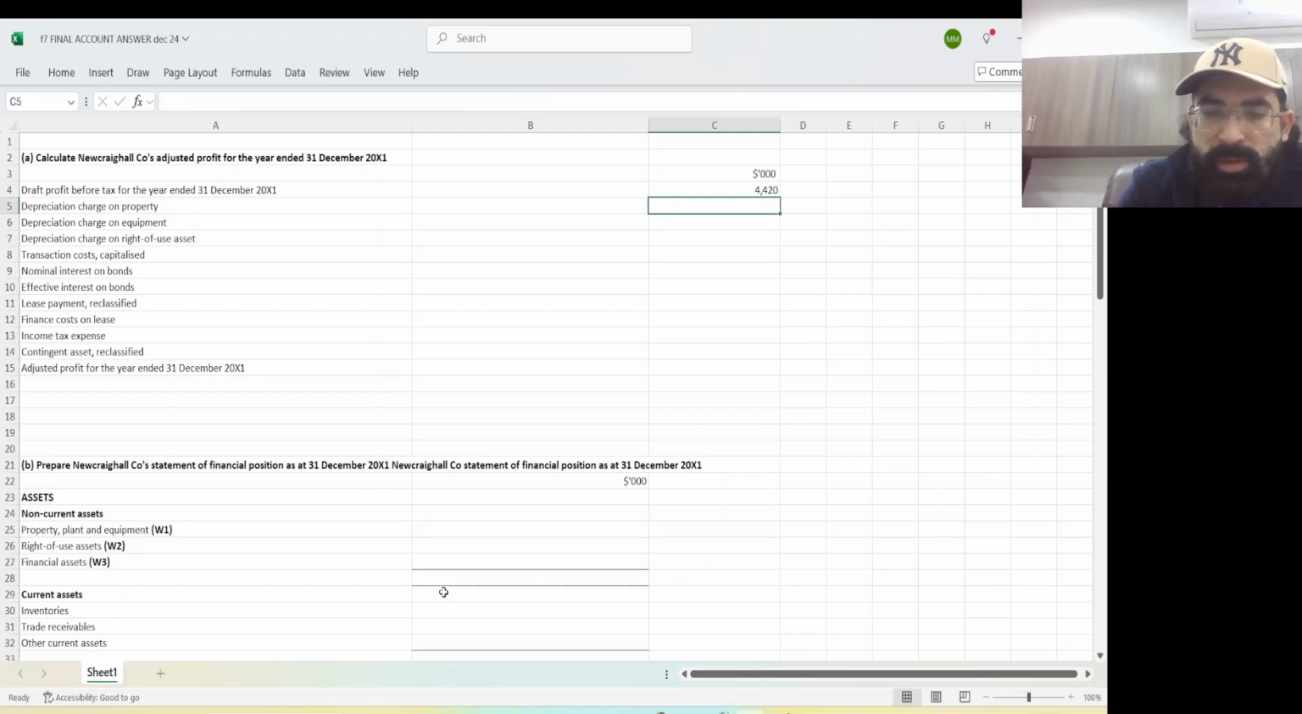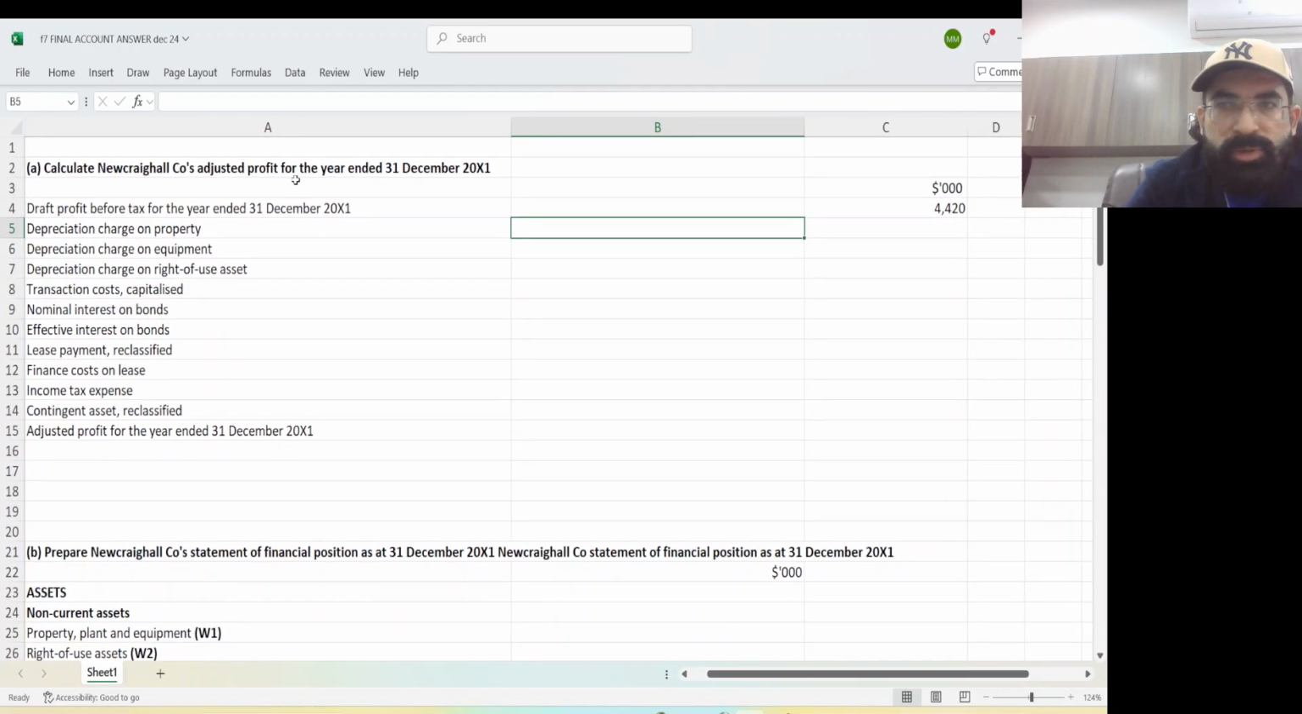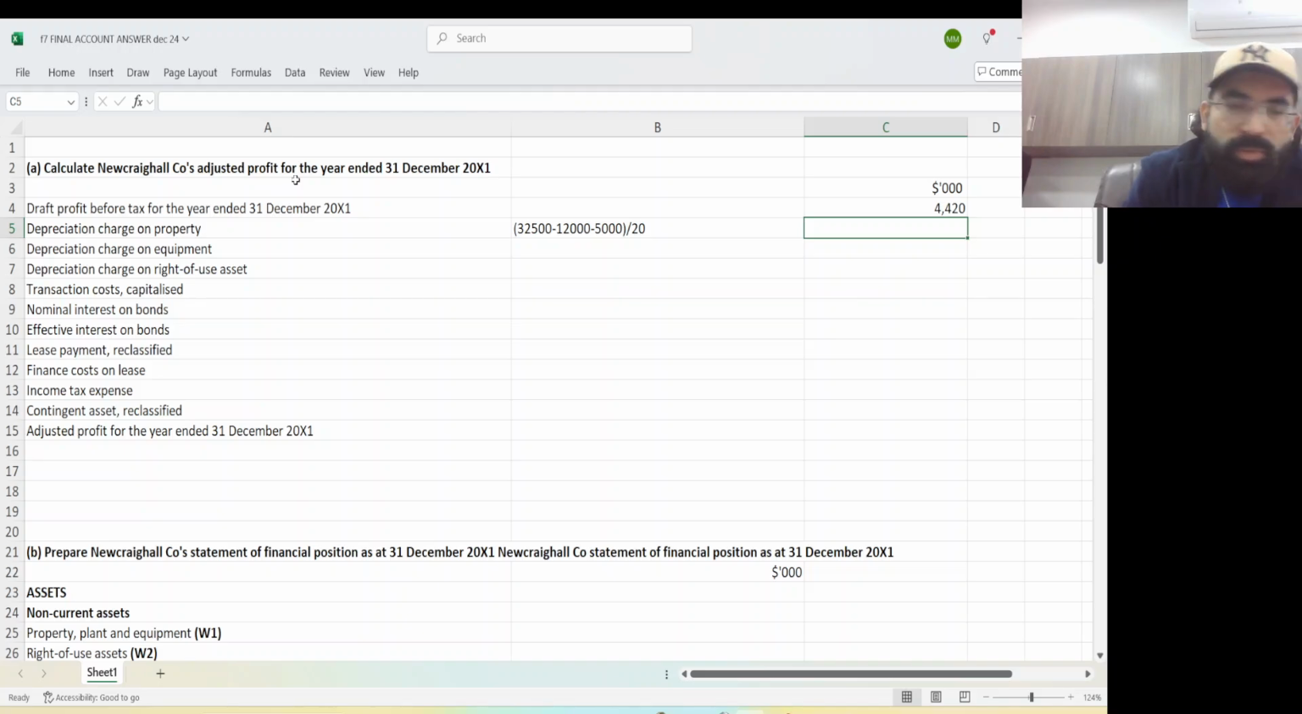Okay, now next thing is depreciation charge. Wait, let me enlarge it a little bit. Depreciation charge on property. Let me write here. On property, you have, I think, 32,500 was the cost of property, minus 12,000 was the land, minus 5,000, remember the construction cost, which I have already taught you. Then you close the bracket, divided by 20 years. So how much is this amount? This amount will be 775.